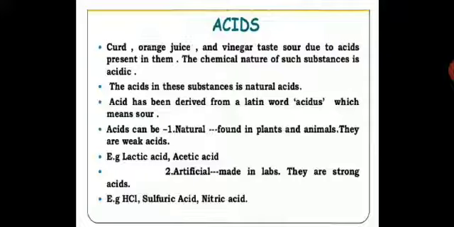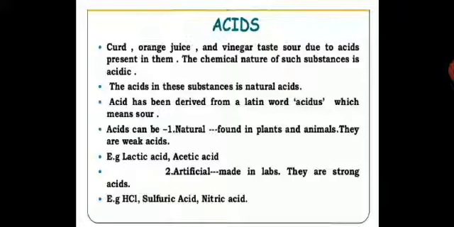Curd, orange juice, vinegar, they all taste sour due to acids present in them. The chemical nature of such substances is acidic. So these are substances which taste sour to us. You have vinegar, lemon, curd, tamarind, tomatoes, so many edible things in your day-to-day life, and they taste sour to us.